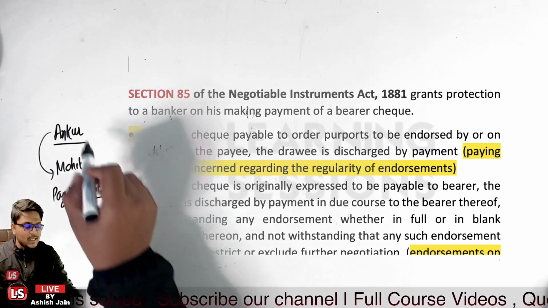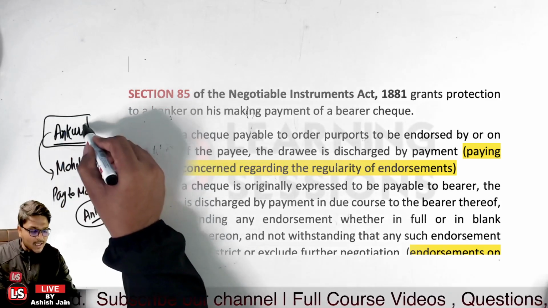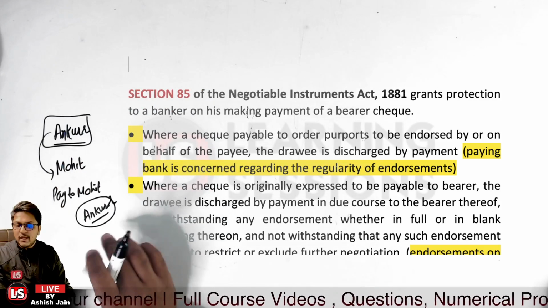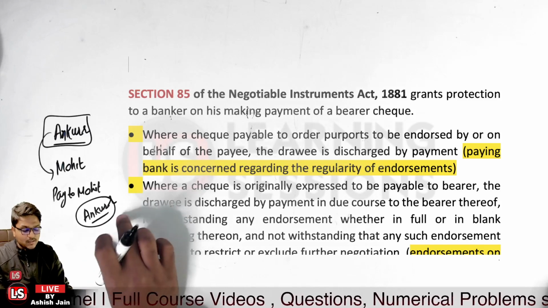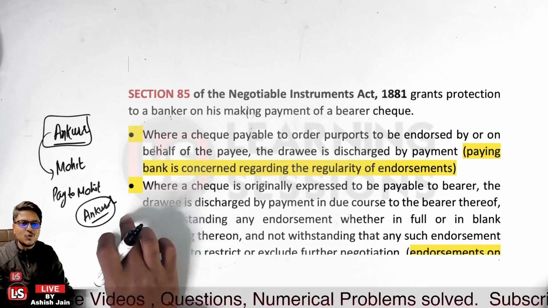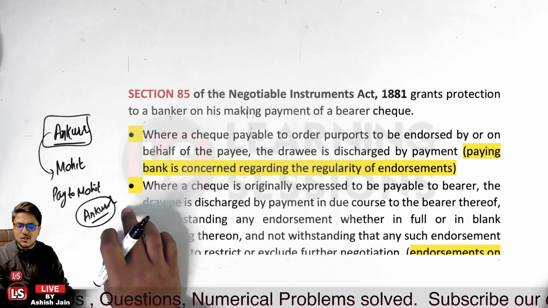Okay, the payee name was mentioned to be ANKURR. So in the endorsement over here also, the spellings must be ANKURR. Are you getting my point? So that is related to correctness, that is related to genuineness of the endorsements.